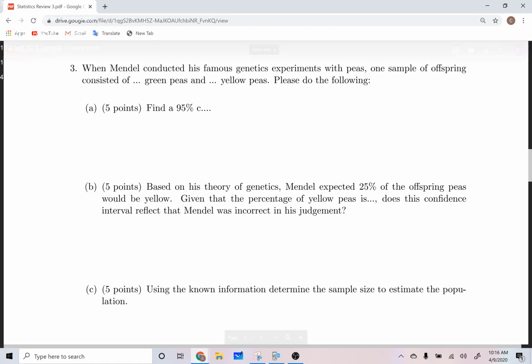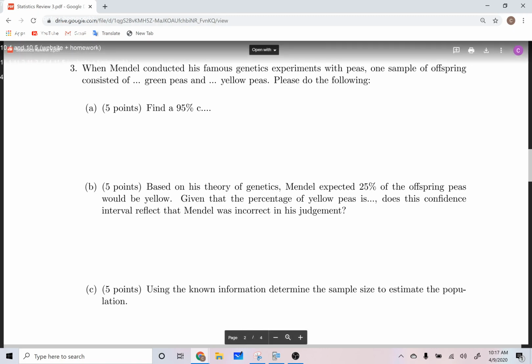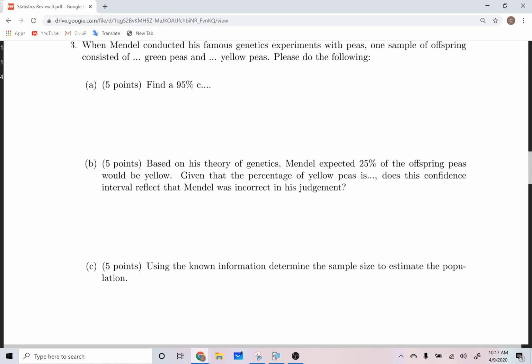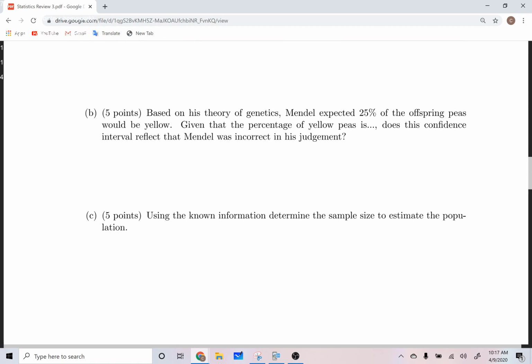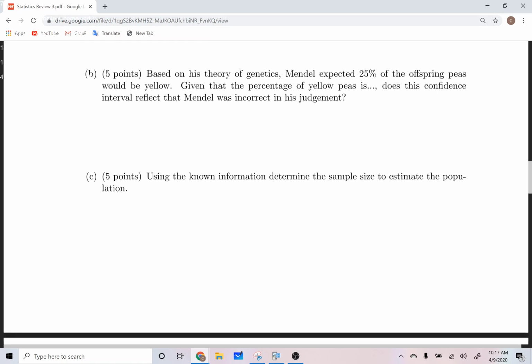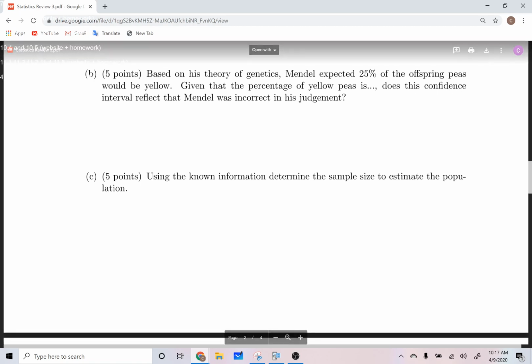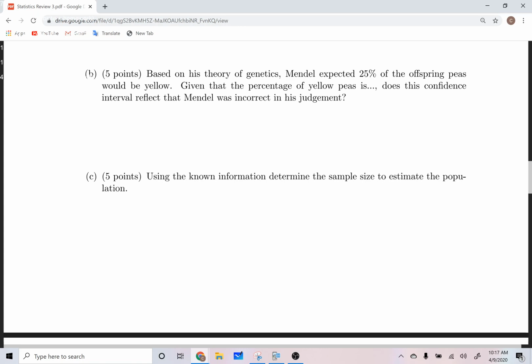You have your confidence interval that it's talking about. 25% should fall within that confidence interval if he's right. Remember, a confidence interval tells you that the true proportion or the true mean or the true standard deviation falls within that interval 95% of the time. And so if he is going to be correct, then 25% should fall within that interval, and it will be in decimal form. And then using this information, determine the sample size. There's a formula that you use on the homework, has a 10 in it. Make sure that you have it written down. You're going to use that to do this.